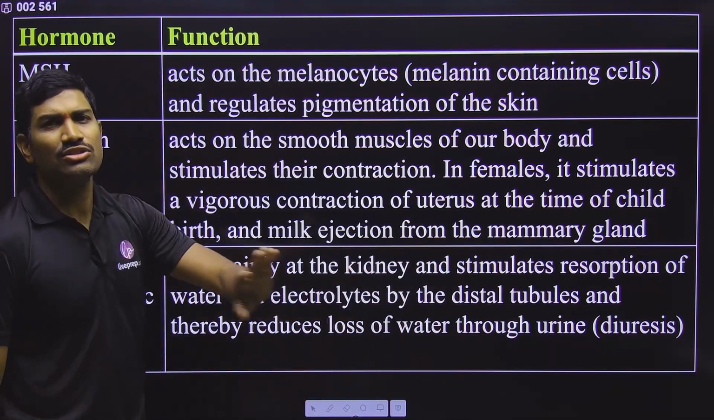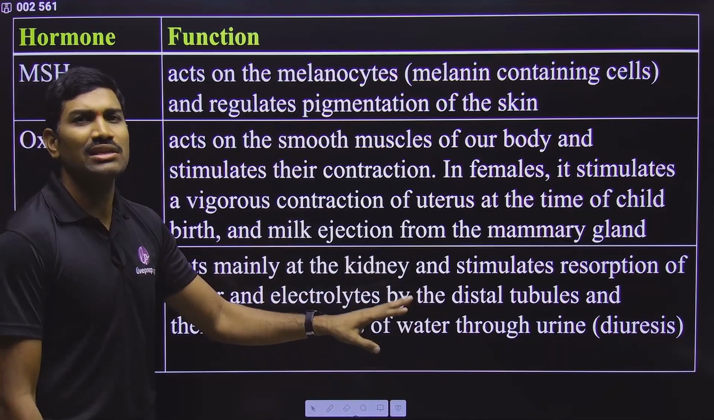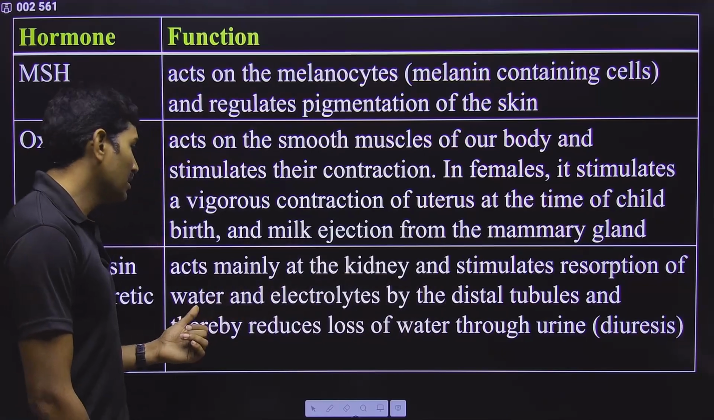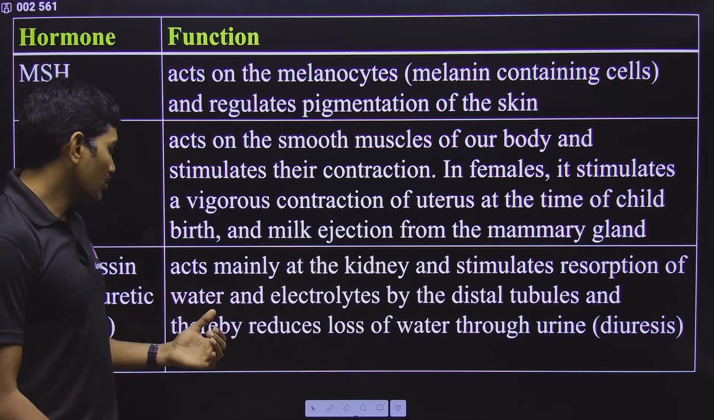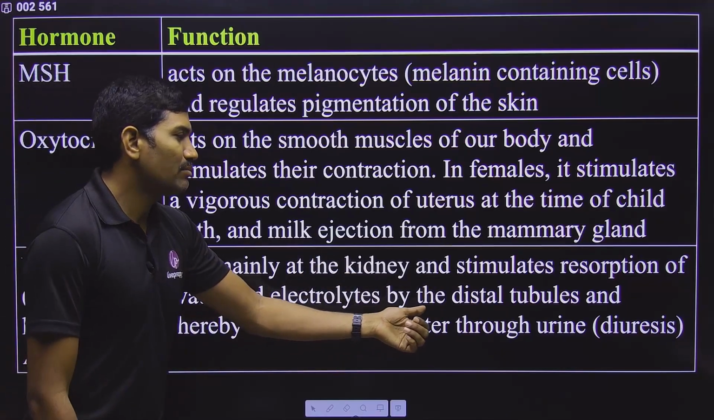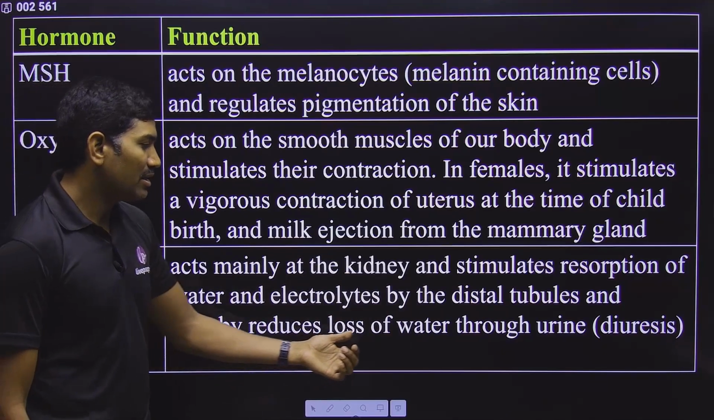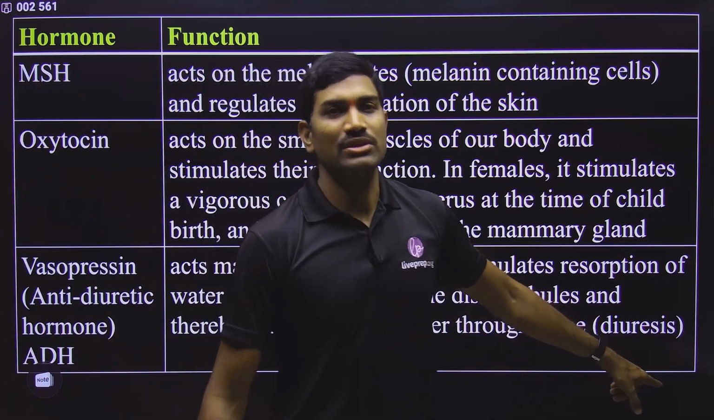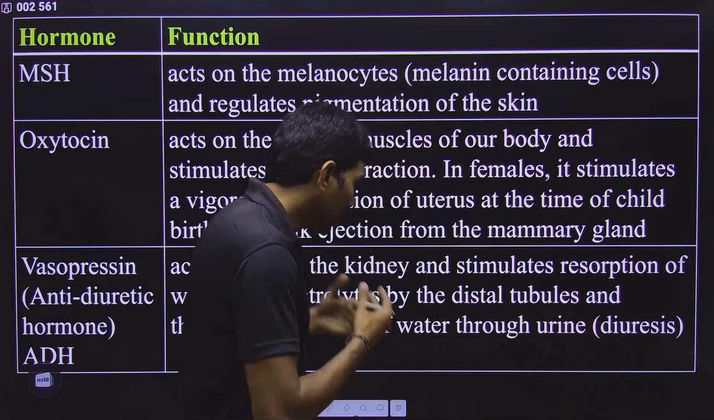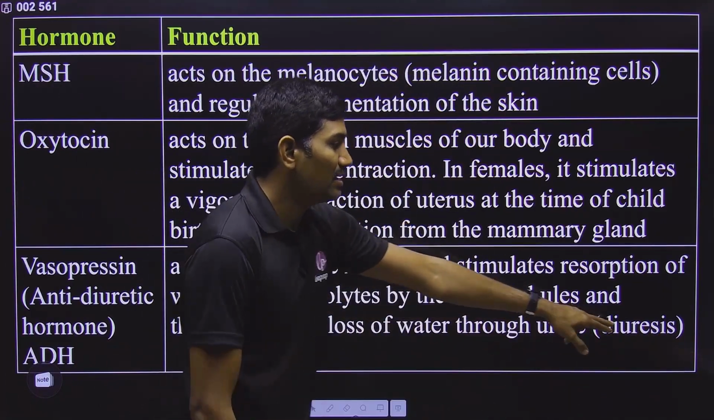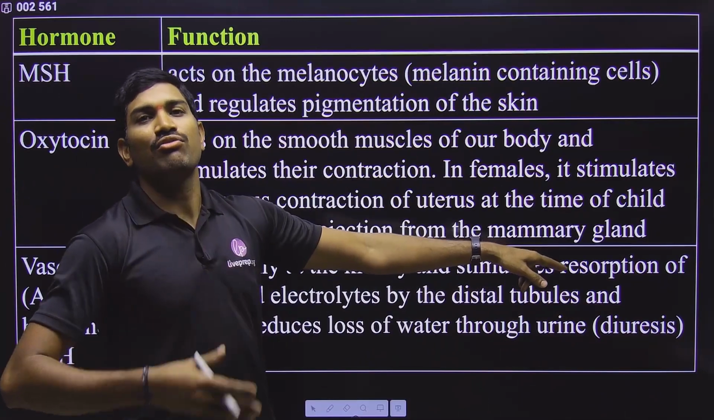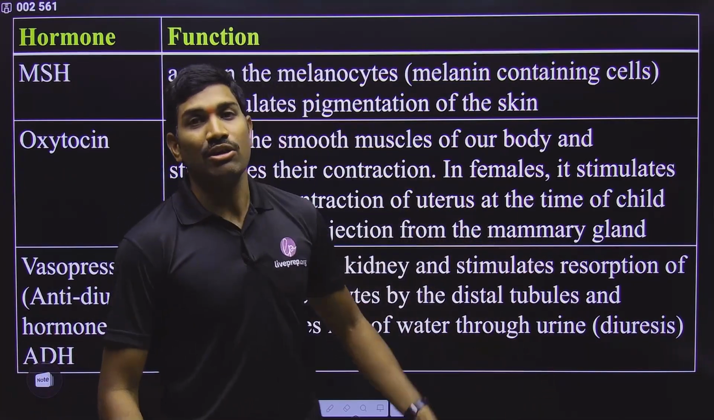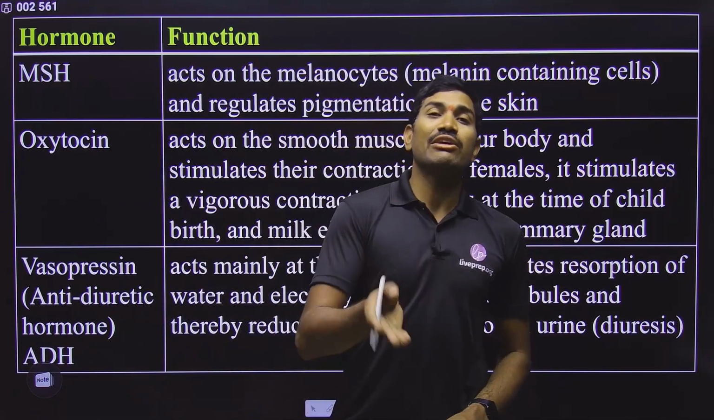Next one, vasopressin, it is also called antidiuretic hormone. These are the direct sentences of NCERT. I did not change even a single letter. So it acts mainly on the kidney and stimulates resorption, meaning reabsorption, of water and electrolytes by the distal tubules and thereby reduces the loss of water through the urine. That's why it is preventing diuresis. Loss of water in the form of urine is called diuresis. Since it is preventing that, this hormone is called antidiuretic hormone.